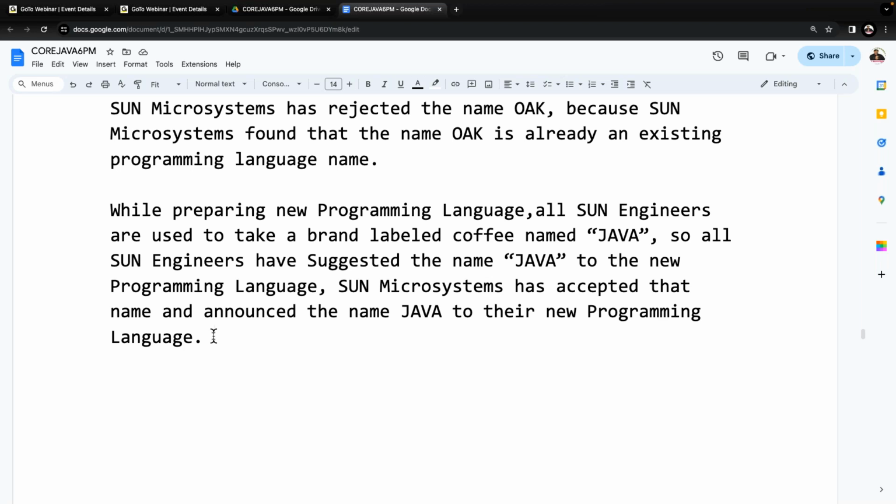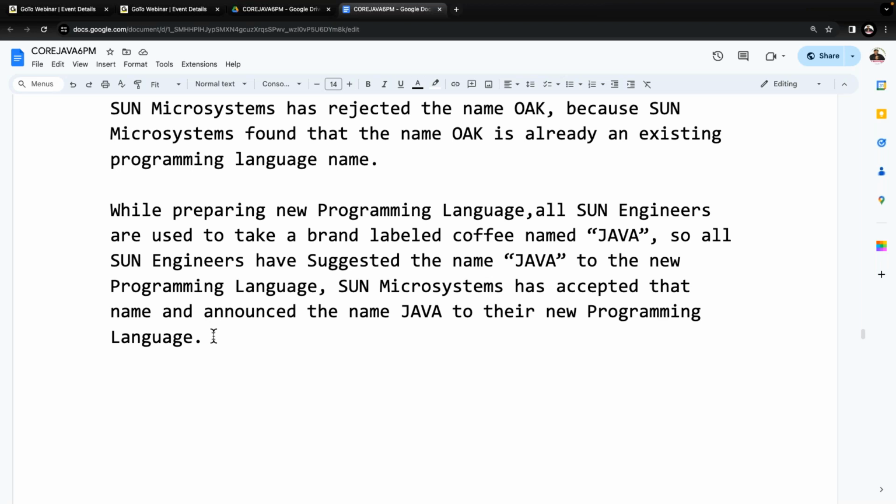All Sun engineers used to take the same coffee, and they thought of giving the same name to their new programming language. That's why we are getting the name Java for a programming language. Understand? If you observe the symbol for Java, it is a coffee cup, saucer and flames. We can identify it because of this reason only. In Java Beans, coffee bean symbols are available. All these notations relate to Java and coffee. That's a simple analysis of why the name is coming.